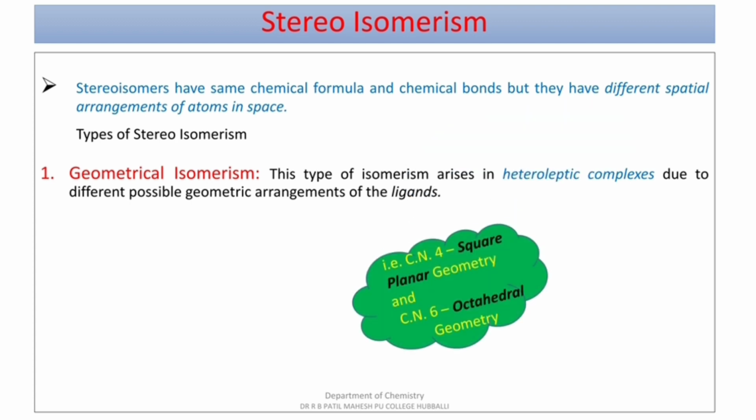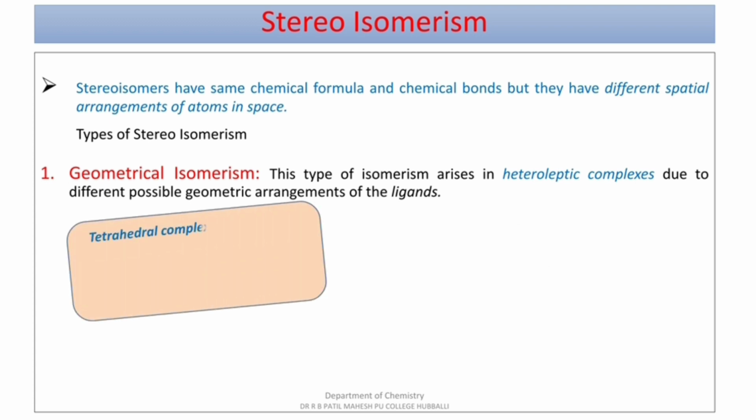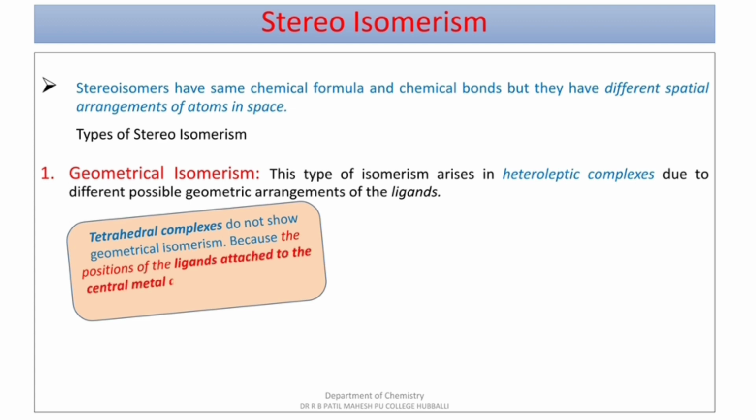The coordination number 4, that is square planar geometry, can show geometrical isomers, and also coordination number 6, that is octahedral complexes, can also show geometrical isomers. Whereas the coordination number 4 for tetrahedral complexes, they do not show geometrical isomers because the positions of the ligands attached to the central metal atoms are the same with respect to each other, that is their bond angles.